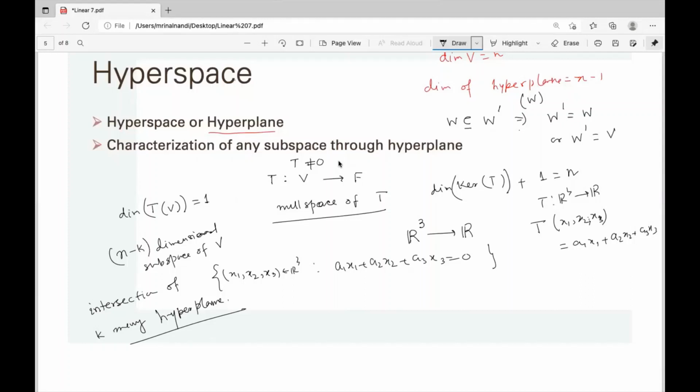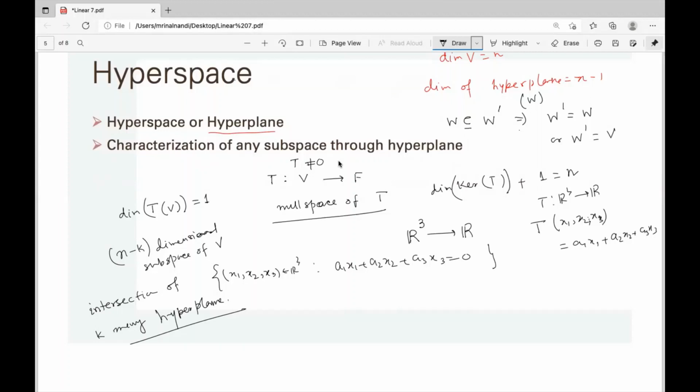For the intersection of 0 many sets, we take it as all of V, like the union of 0 many sets, the union of the empty set, is just the set containing 0. If you take 0 many vector spaces and take the union, by definition we take that as the set containing 0. Similarly, the intersection of 0 many subspaces, by definition, we take as V. So for k equal to 1, an n minus 1 dimensional subspace is a hyperspace. An intersection of just one means it's just one hyperplane.